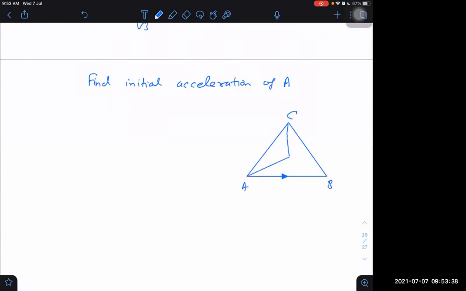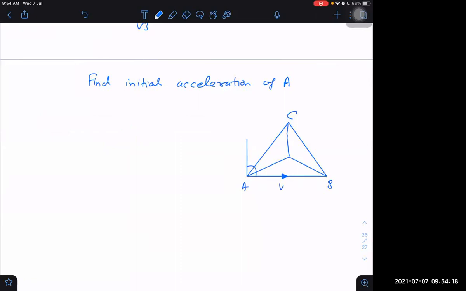What is the initial acceleration of A? That will be equal to V square by A. I can say initial acceleration is V square by A. Initial radius of curvature will be V square by A perpendicular.